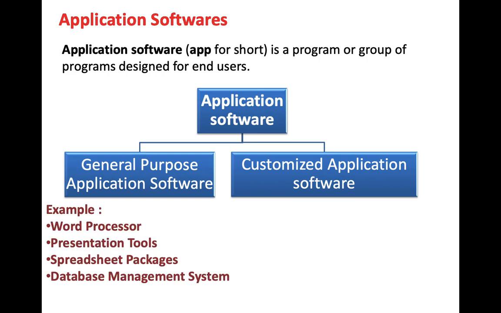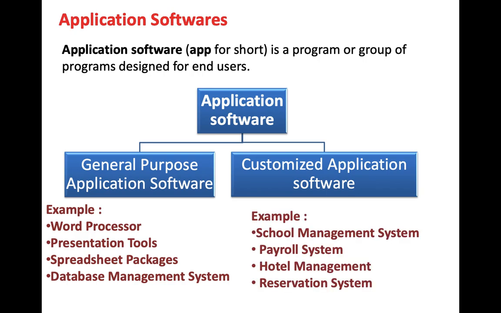General purpose means which cannot be modified, which are used for a specific task only. For example, your word processor, where you can only type document files. Presentation tools, where you can make slides. Spreadsheets, where you can do calculations. Database management, where you can create tables and store the data in the form of tables.